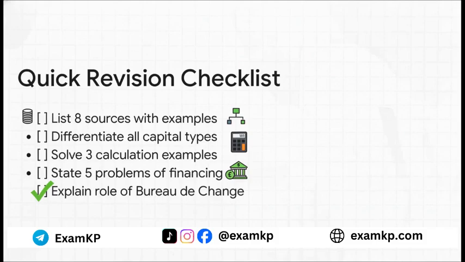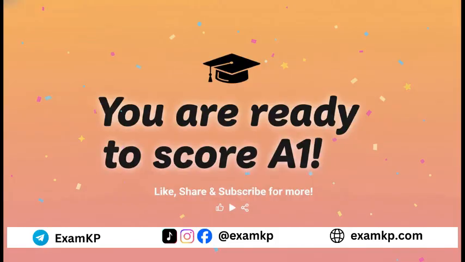So, here's your final homework. Before your exam, make sure you can do everything on this list. Can you confidently list 8 sources of finance? Can you explain the difference between all the capital types? Can you solve calculation problems? If you can check off every box on this list, you are more than ready. And that is a wrap. You have just mastered one of the most critical topics in your entire commerce syllabus. Seriously, well done. You've done the work and you're absolutely ready to go in there and score your A1.